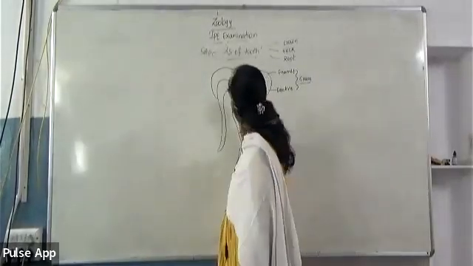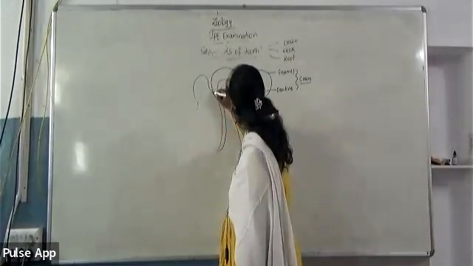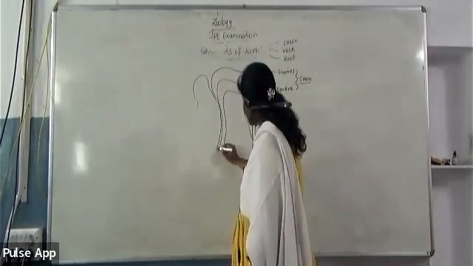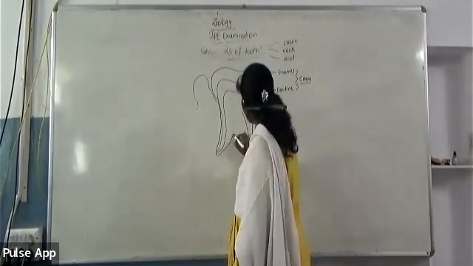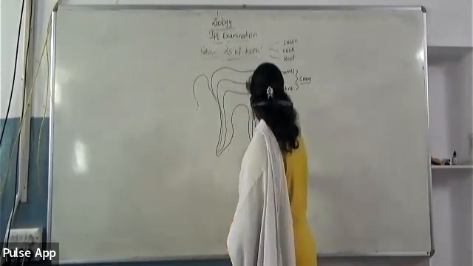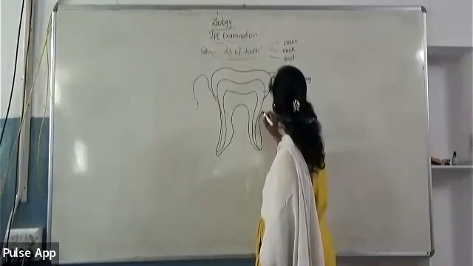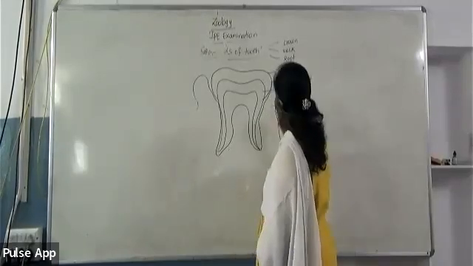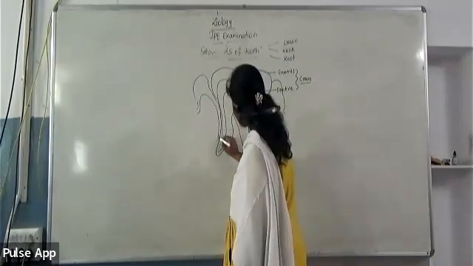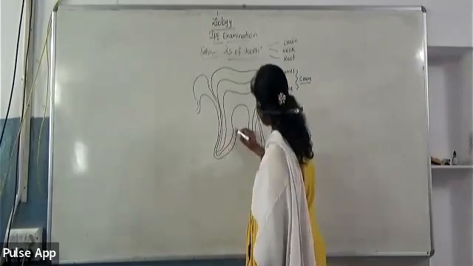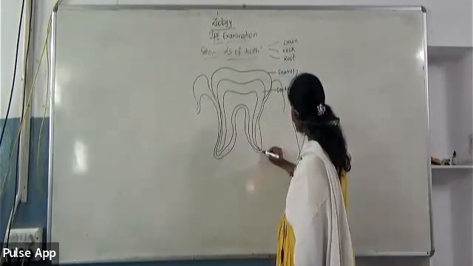And next, we have the neck. The neck portion leads into the root. Like this, you can show the root portion.